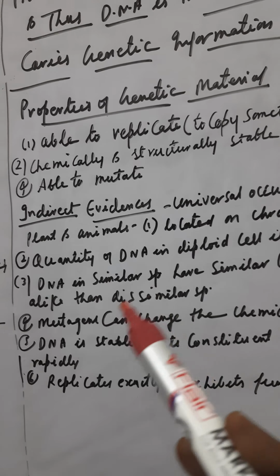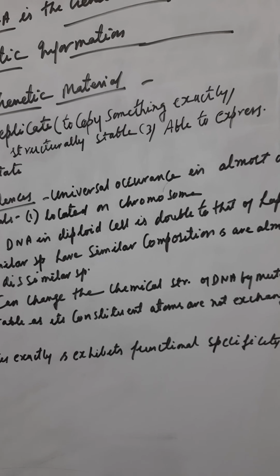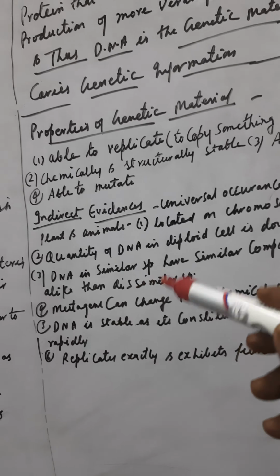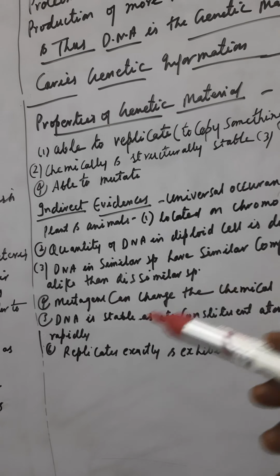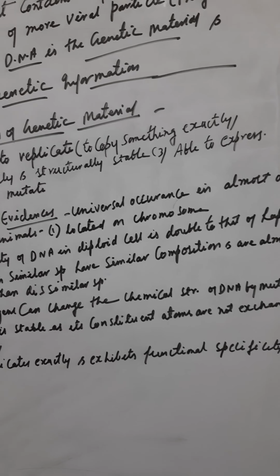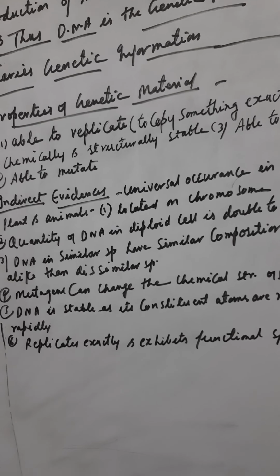DNA in similar species has almost similar composition, and in dissimilar species the composition of the DNA differs. Mutagens can change the chemical structure of DNA by mutations, as I told you in the previous classes.